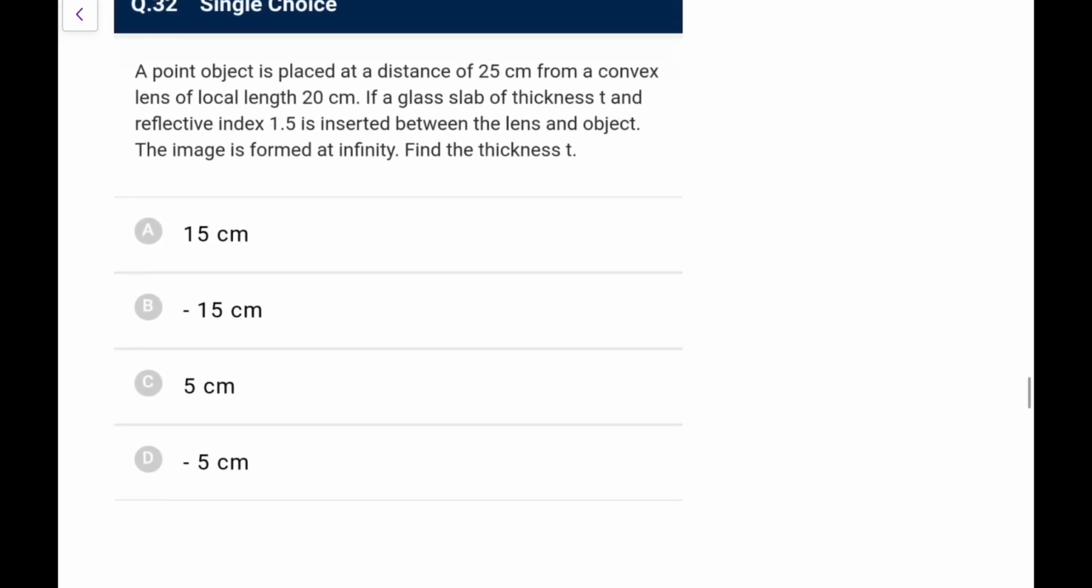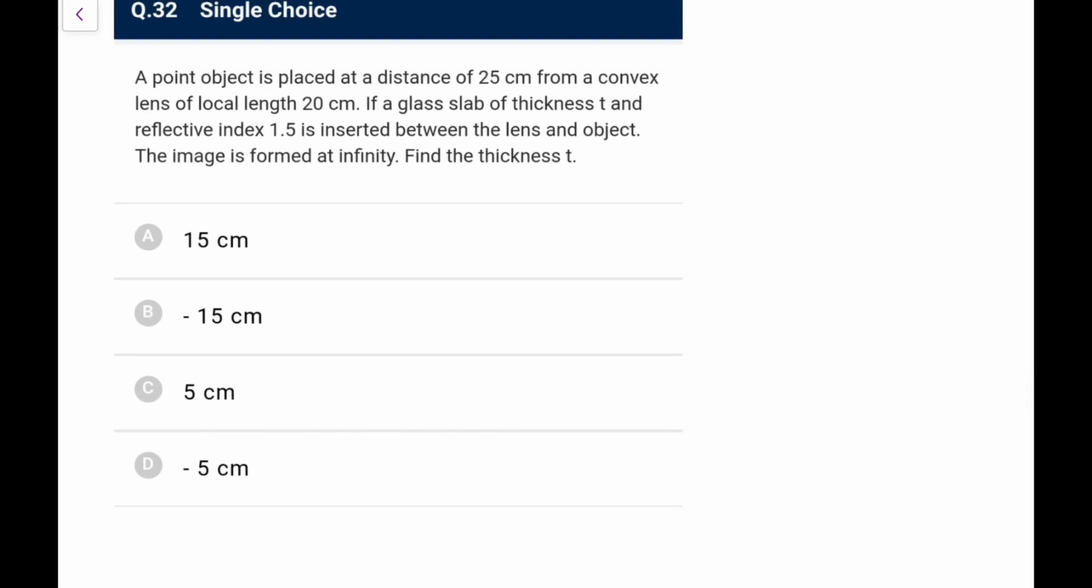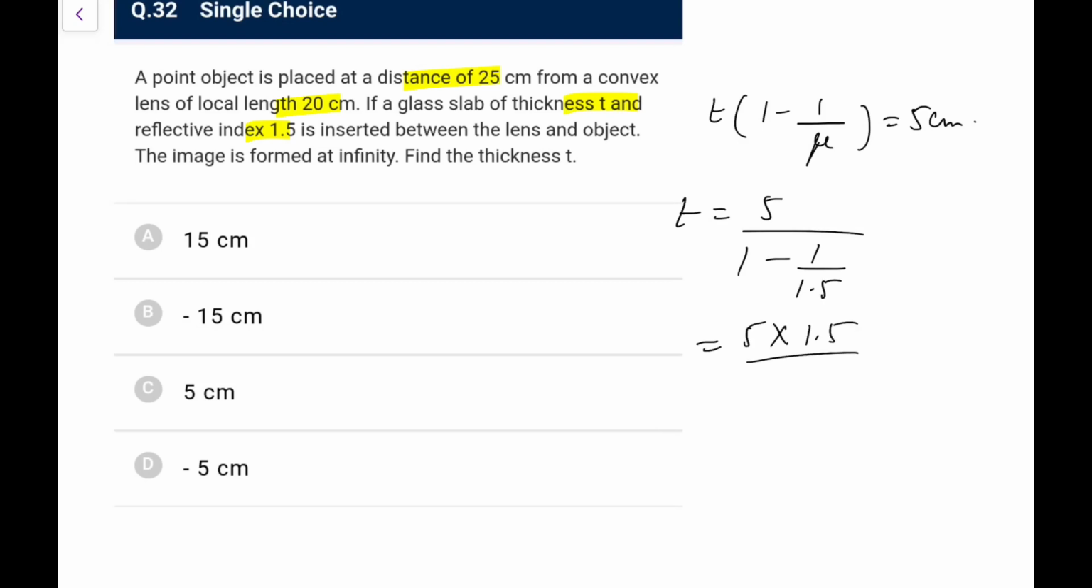Next one. Point object is placed at a distance of 25 cm from a convex lens of focal length 20. Glass slab of thickness T and refractive index mu is inserted between the lens and the object. The image is formed at infinity. Find the thickness T. That means the shift is 5 cm because now it apparently comes to focal length. So we can directly say the shift is T (1 minus 1 by mu), and that shift is 5 centimeters. So T would be 5 upon (1 minus 1 by mu). Glass mu is 1.5. So 5 into 1.5 upon 0.5, this is 3, 5 threes are 15 centimeters. Go for option A here.